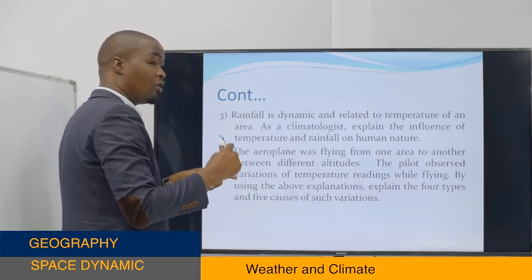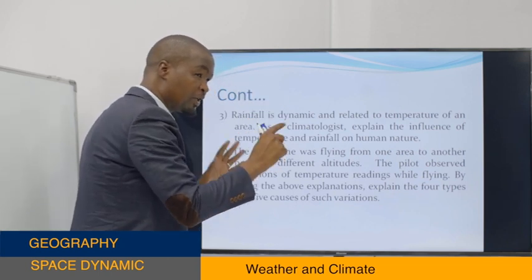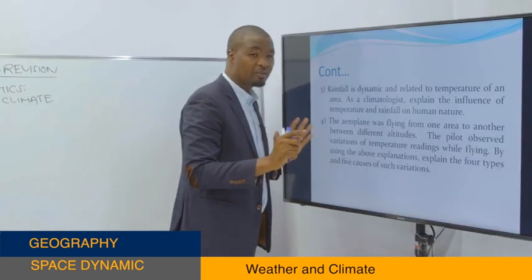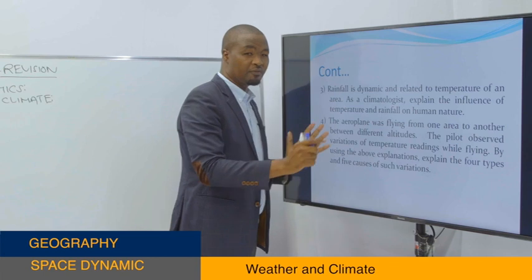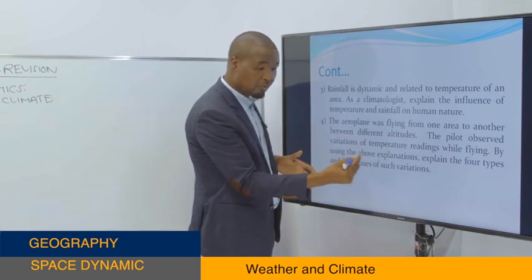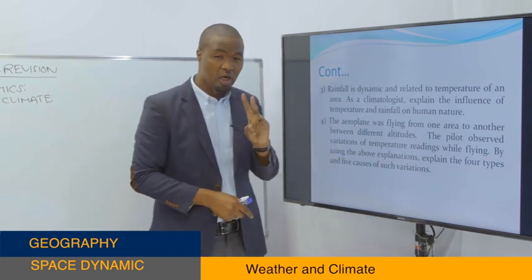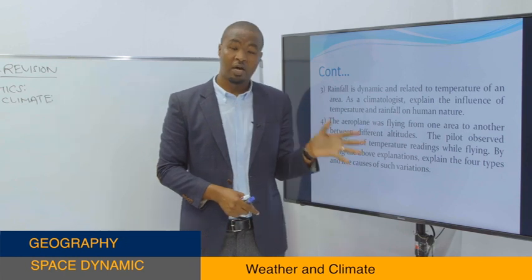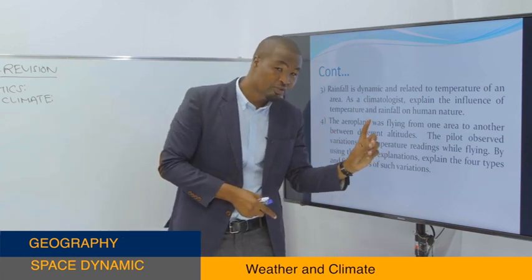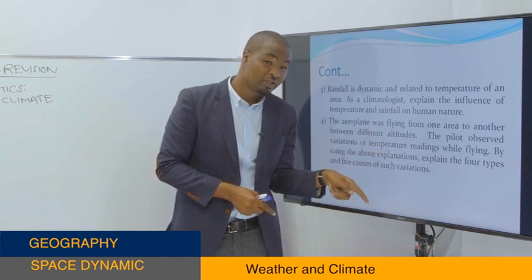It means that the higher the aeroplane goes, the pilot observes different temperature variation. The lower it goes, the pilot also observes different variation in temperature. Right now they need us to explain the causes and the types of such variation. It means we have two types of variation. We have what we call the lapse rate. Why? Because the higher you go through the altitude, the temperature falls. The pilot observes the fall in temperature.